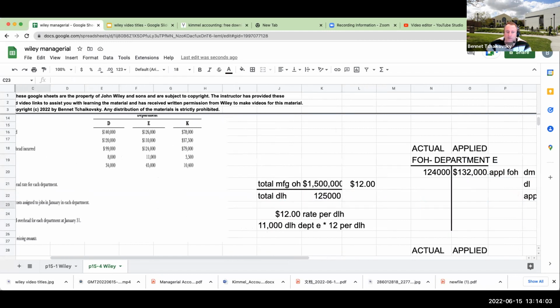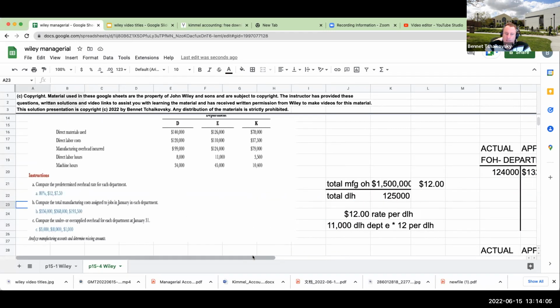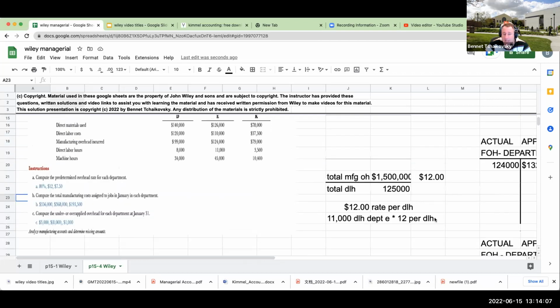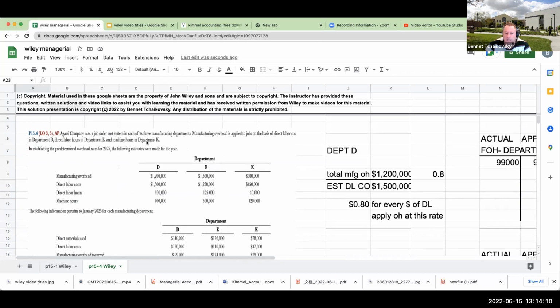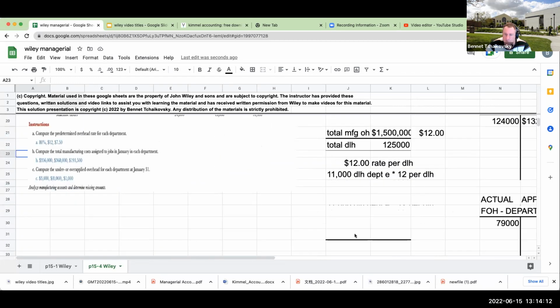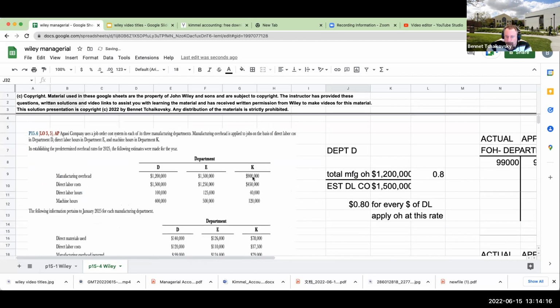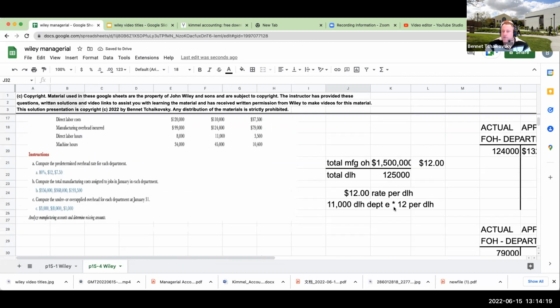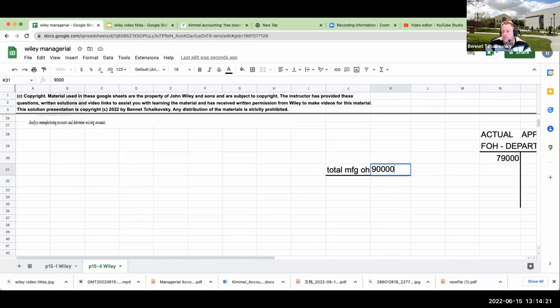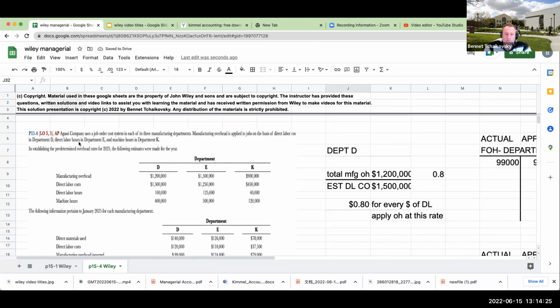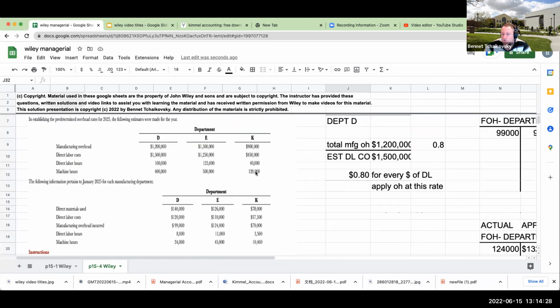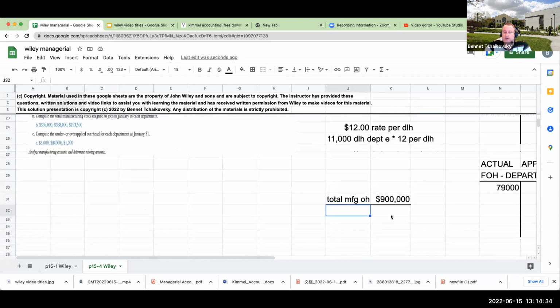Now my next one is looking at Department K. For Department K, it was being based on machine hours. So my total manufacturing overhead is right here at 900,000. What I'm going to do is divide this by my total estimated machine hours for Department K, which is 120,000.